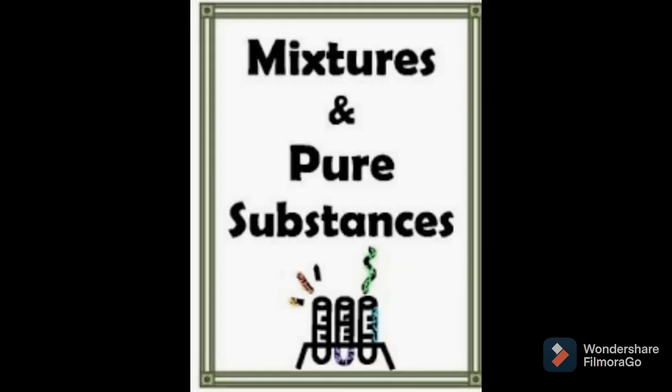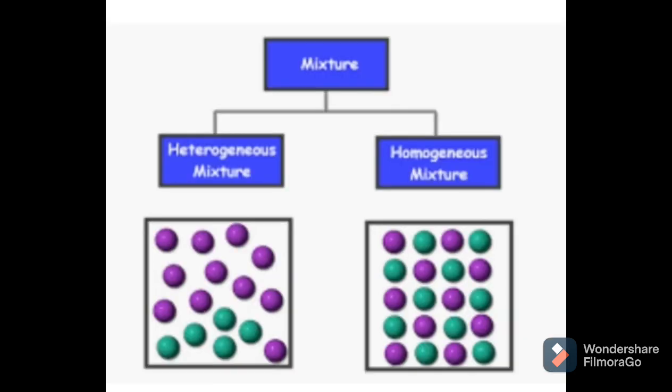Students, what do we mean by a mixture? A mixture is a substance that contains two or more pure substances mixed in any proportion. In a mixture, the substances retain their own properties. No new substance is formed, meaning no chemical reaction takes place. There are two types of mixtures: homogeneous and heterogeneous.